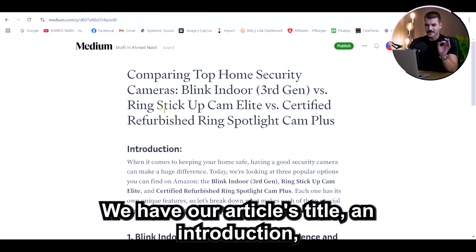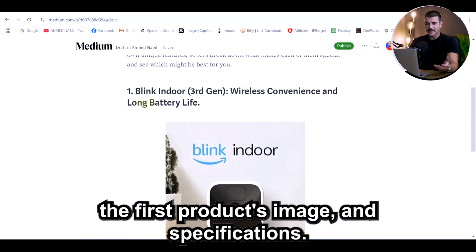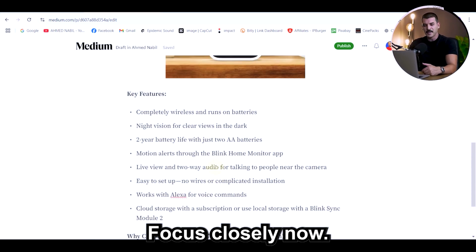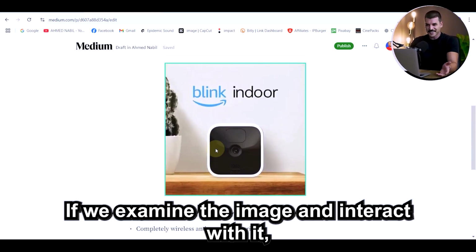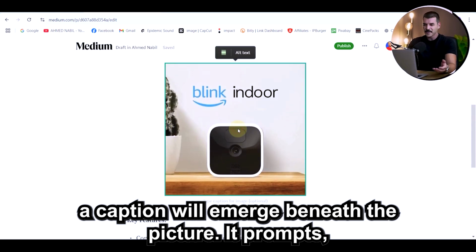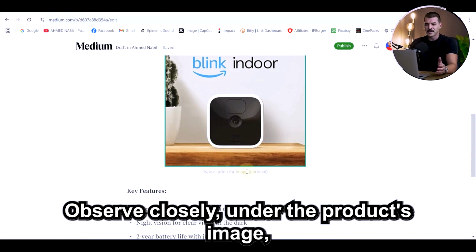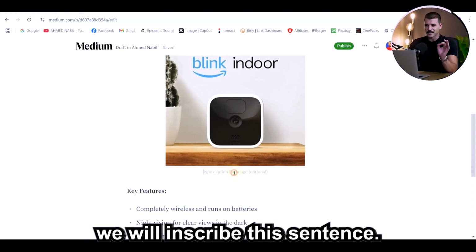We have our article's title, an introduction, the first product's image, and specifications. Focus closely now. If we click on the image, a caption will emerge beneath the picture. It prompts, "Write caption." So what should we write here? Observe closely under the product's image. We will write this sentence.